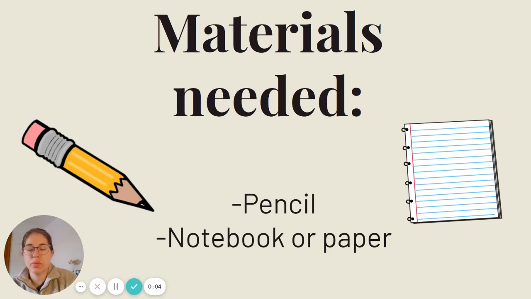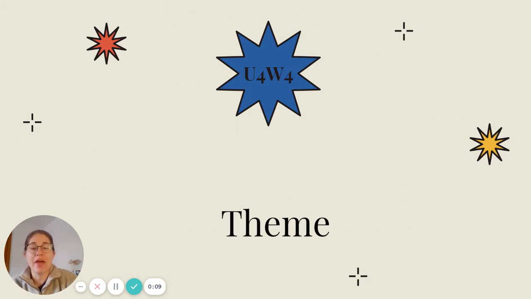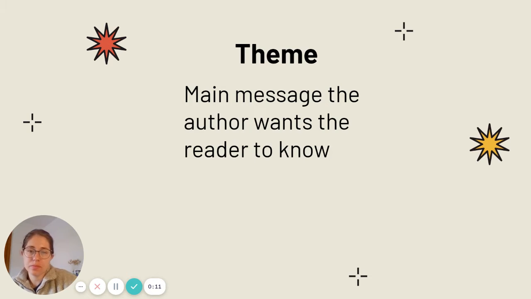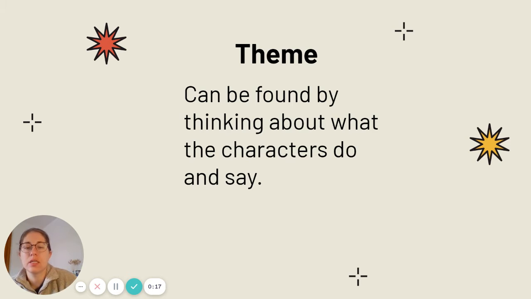Today you will need a pencil and a notebook or a piece of paper for our lesson. We're going to be looking at theme today. Theme is the main message that the author wants the reader to know about a story or a text. It can be found by thinking about what the characters do and what the characters say throughout a story.